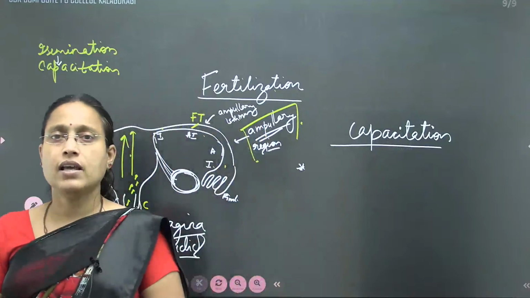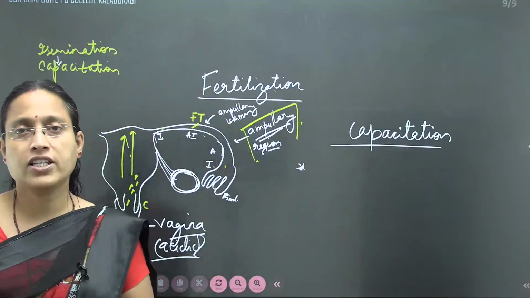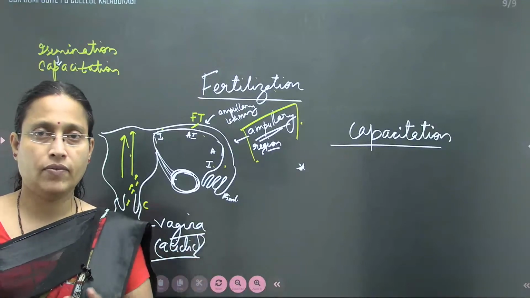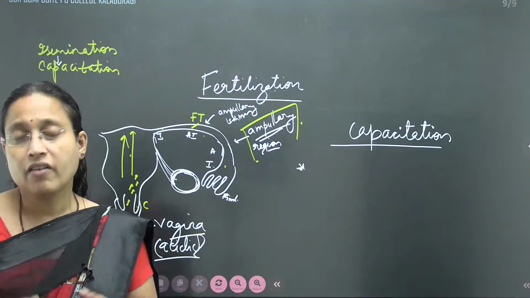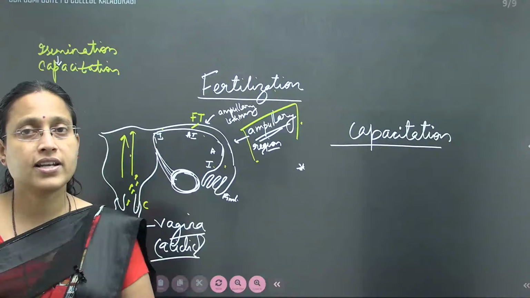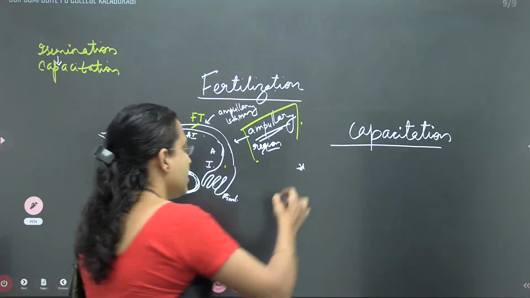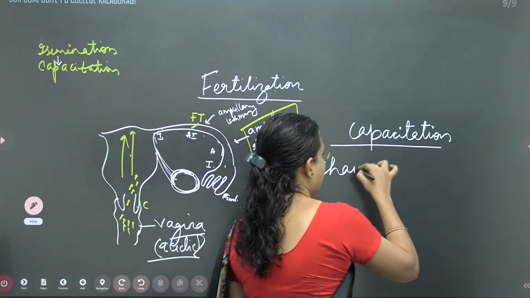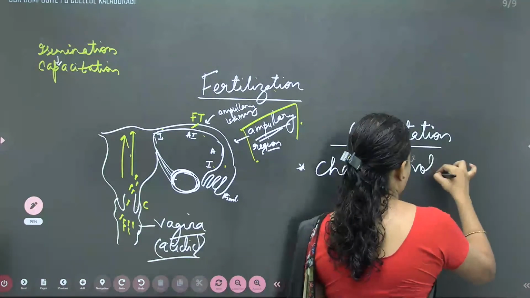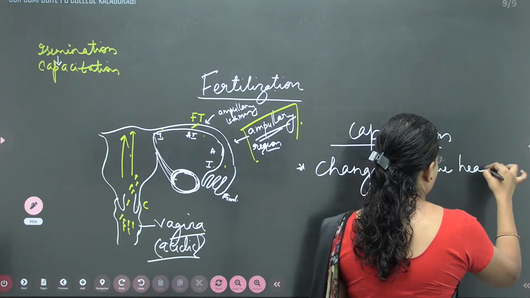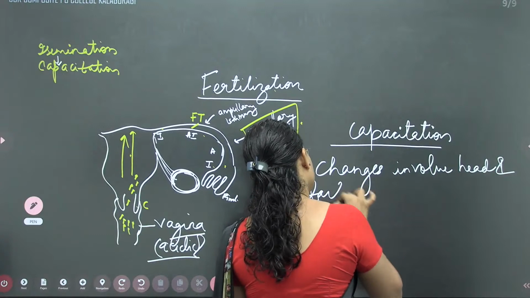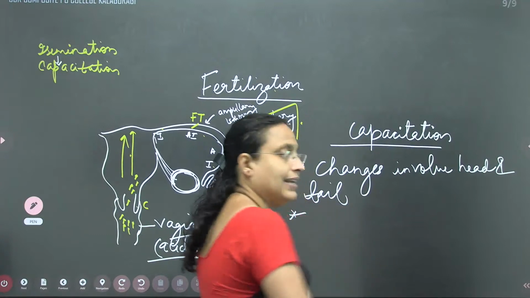Now, what changes occur? It is not a morphological maturation. Morphological maturation occurs in spermiogenesis. This is mainly a physiological maturation. All changes occur in the head region and, of course, in the tail region. Changes involve head and tail.